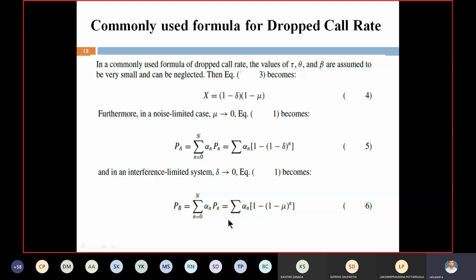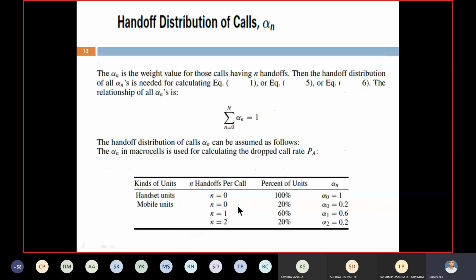Alpha n is nothing but the weight value for those calls having n handoffs. That is the average for all handoffs. That is, the summation from n equal to 0 to n handoffs of alpha n is equal to 1. The final we are getting is equal to 1. Suppose we are taking